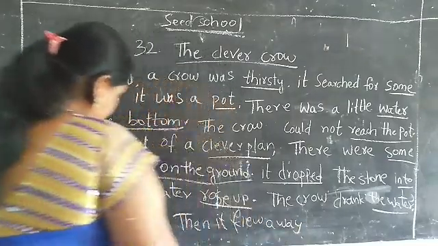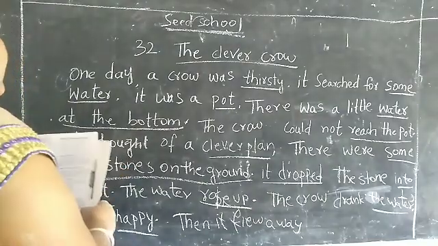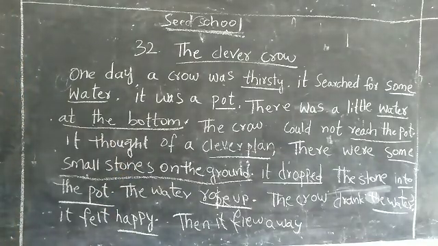Yes, children. So write neatly in your textbook, children. Everyone should write neatly in your textbooks. Okay? One day a crow was thirsty. It searched for some water. It was a pot. There was a little water at the bottom. The crow could not reach the pot. It thought of a clever plan.